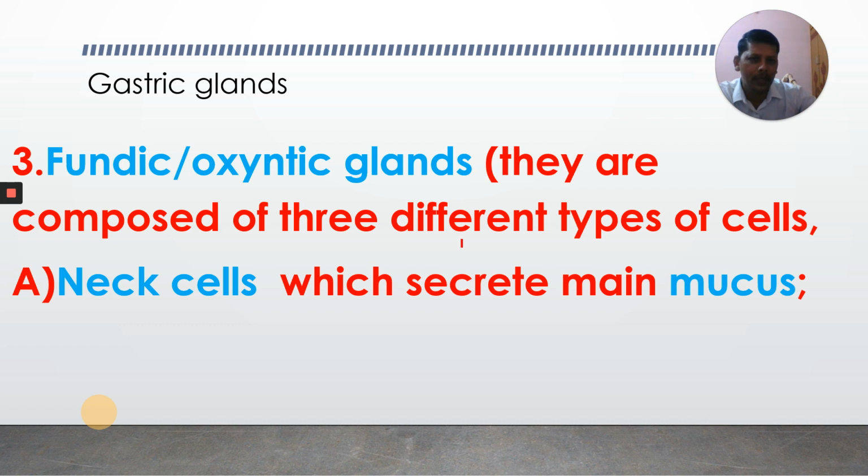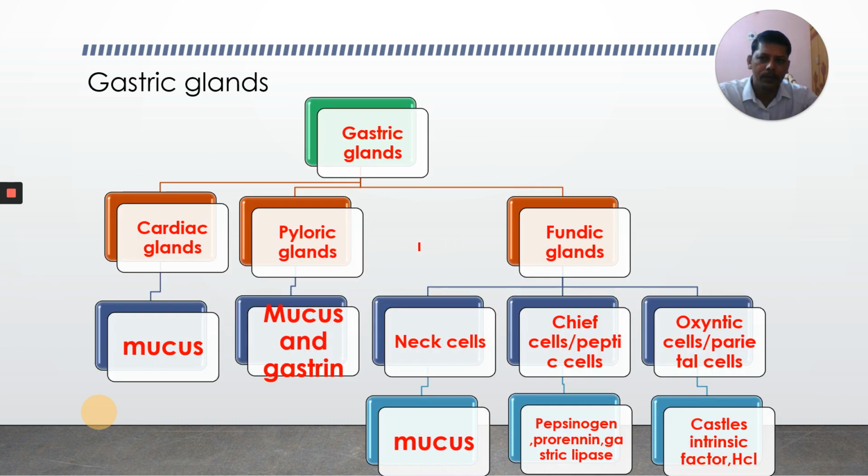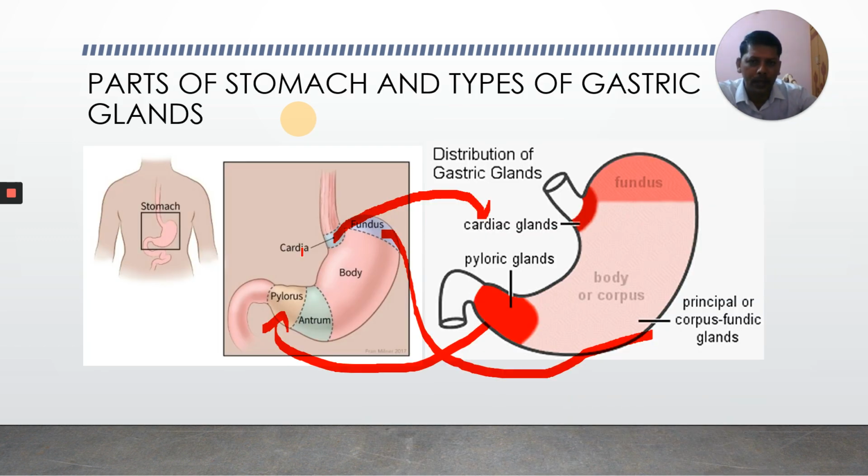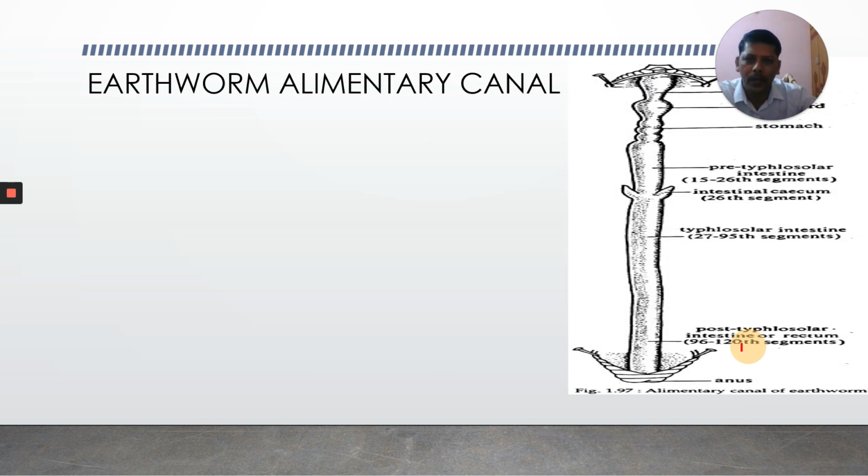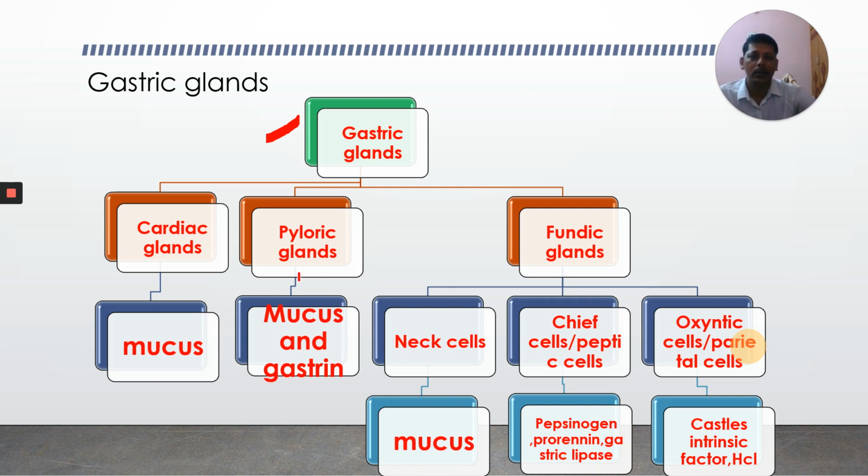They are composed of three different types of cells. Observe this flow chart. We have gastric glands in the wall of the stomach. There are three types: cardiac glands present in the cardiac stomach, pyloric glands present in the pyloric stomach, and the fundus region has fundic glands. How many types of gastric glands are there? Cardiac glands, pyloric glands, and fundic glands.